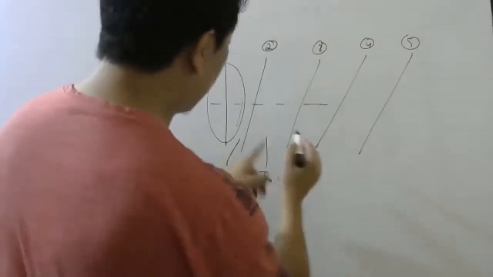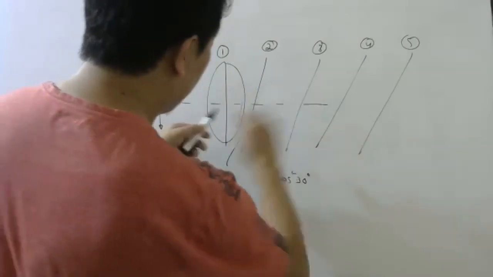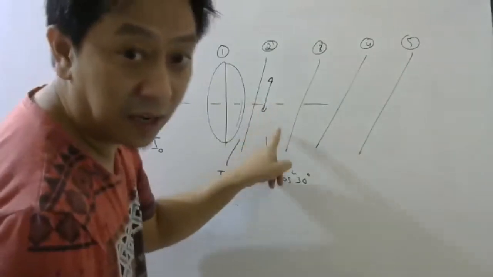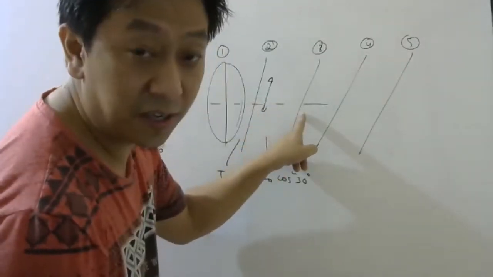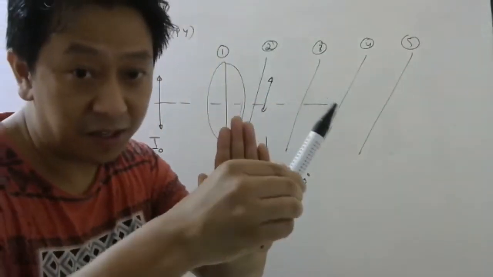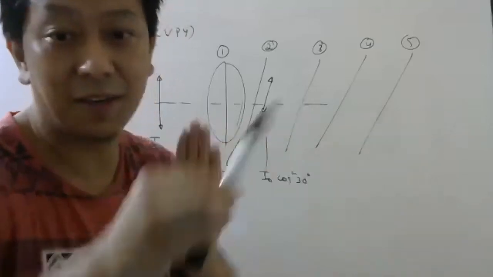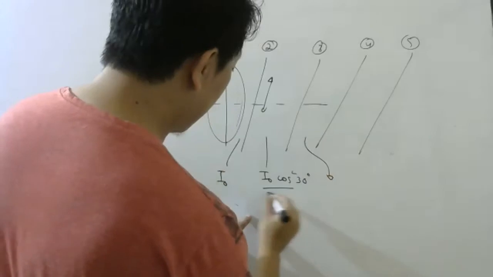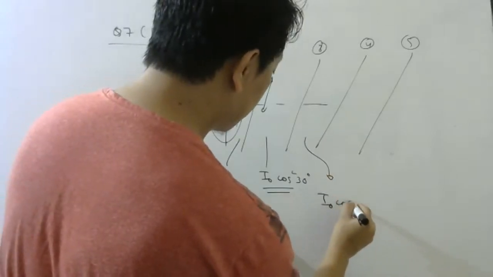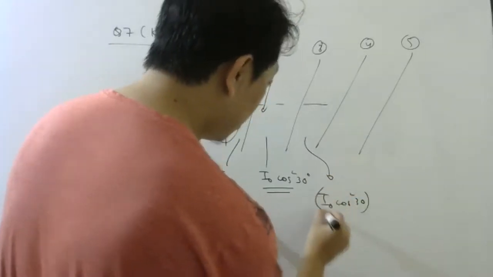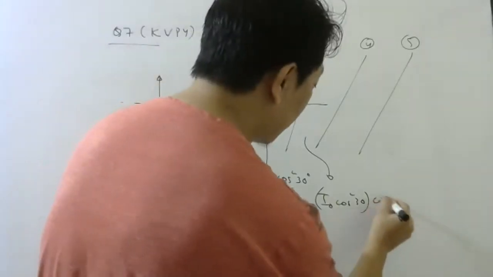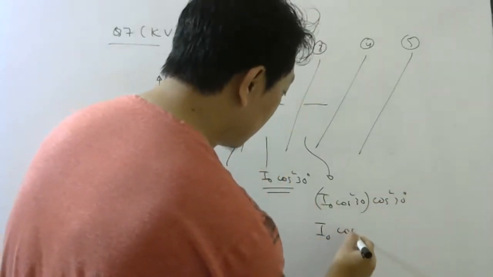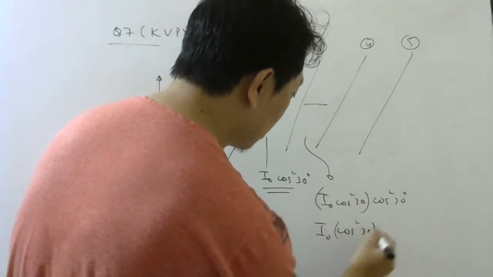Then again, the light coming out from here will be parallel to this path axis, and that electric field again makes 30 degree, because all of them are kept 30 degree, 30 degree, 30 degree like that. So light coming here, this is your incident, again cos square 30, which means I naught cos square 30 whole square.